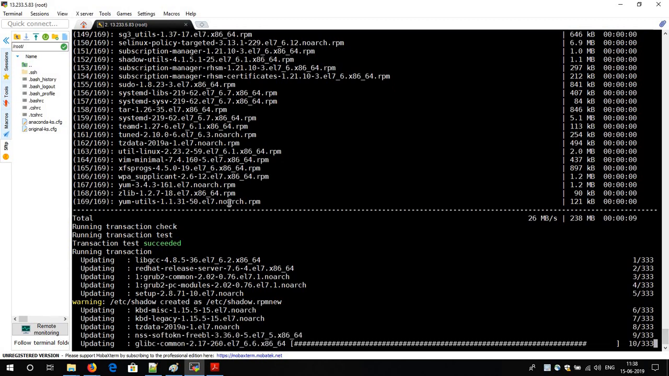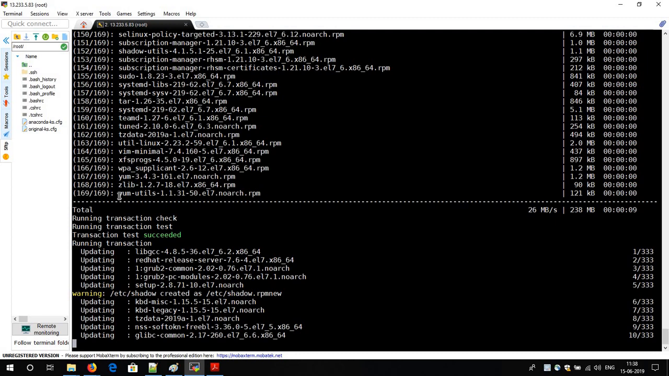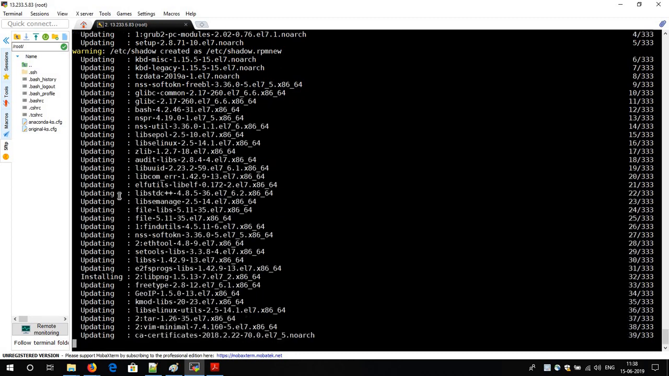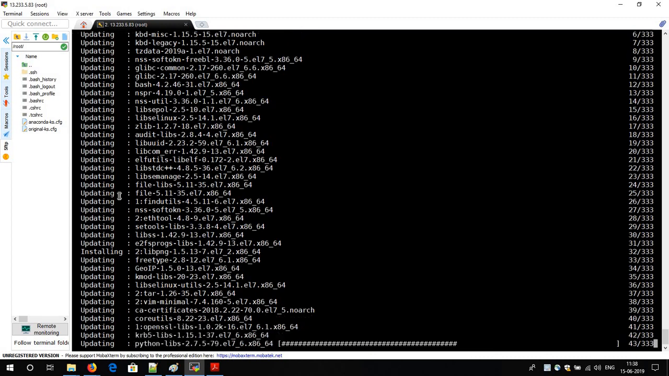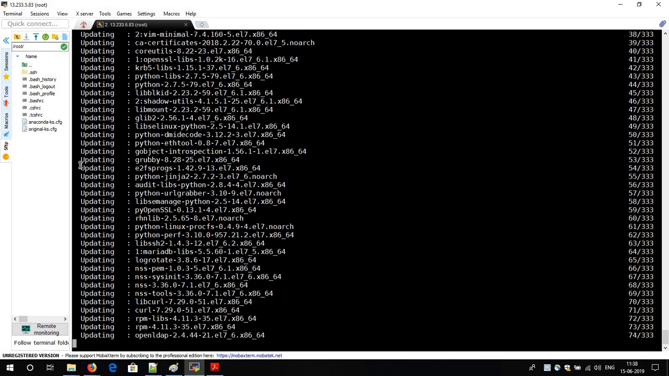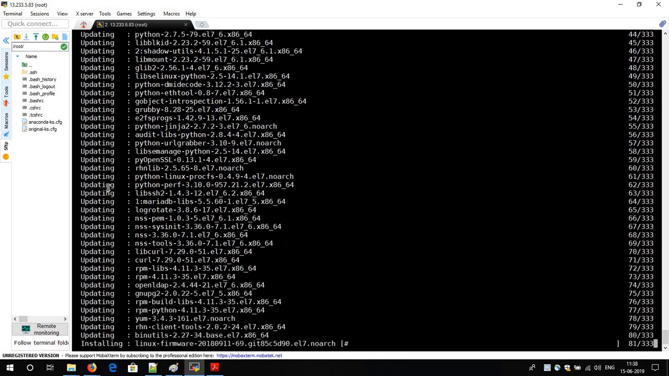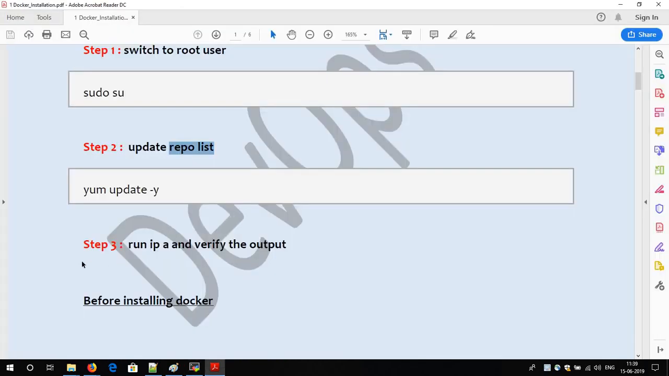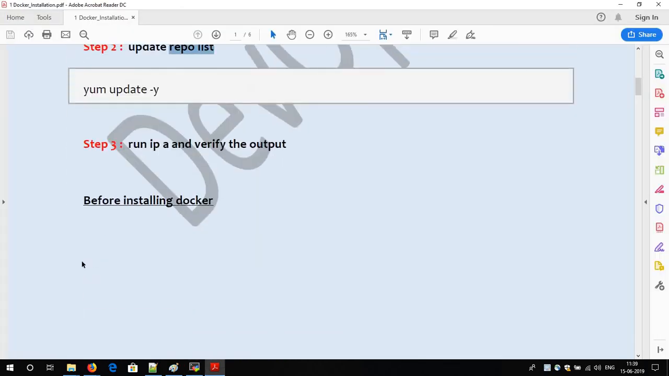There can be packages or dependency packages which are required for Docker. So it is best suggested that before going for the installation of Docker, always update your repository, so that it will be easy for you to go with the installation. So let it update. In the meantime, I am explaining the next step.